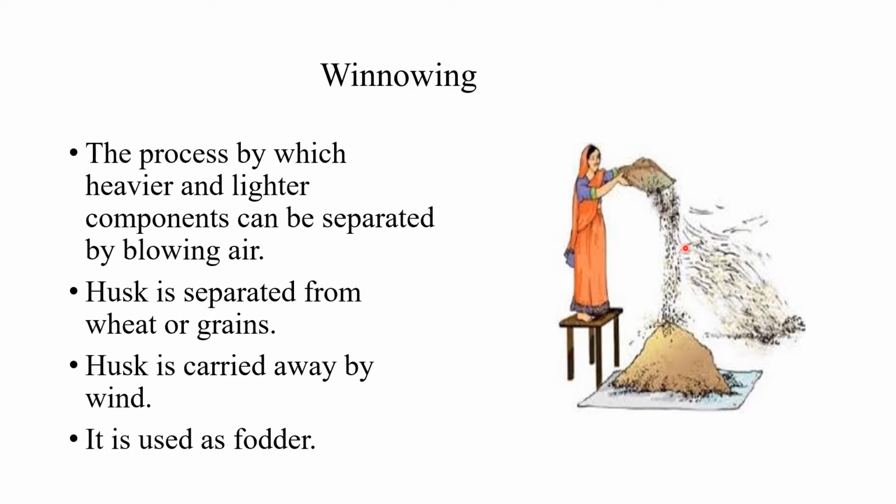See here, the husk is removed because it is light in weight. So it can be collected again, we can use it as fodder. What is fodder? Animal food. Okay, the heavy grains are separated from the husk by winnowing process.